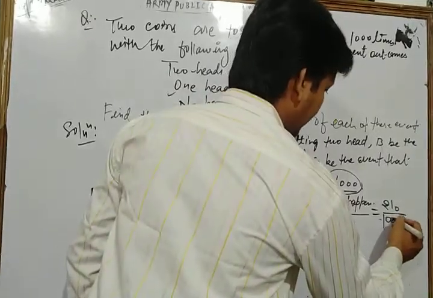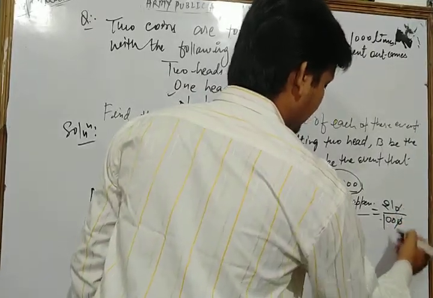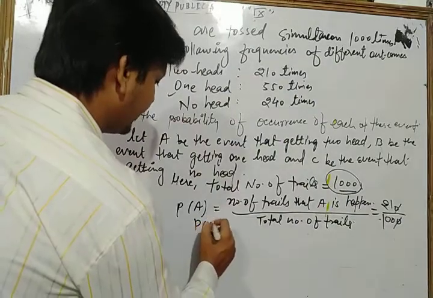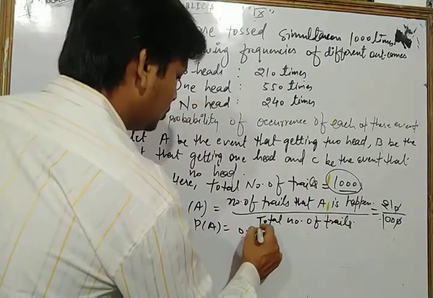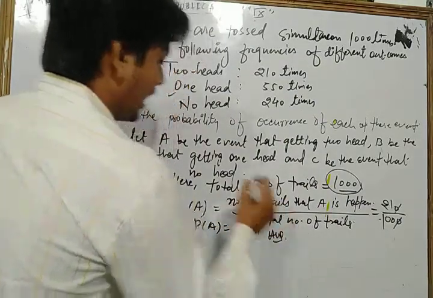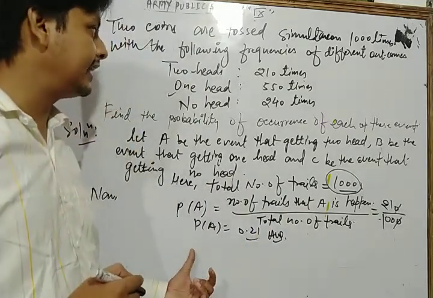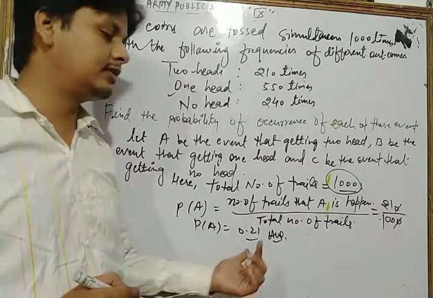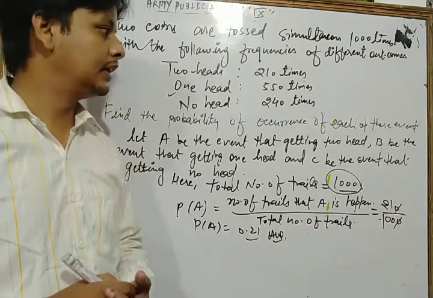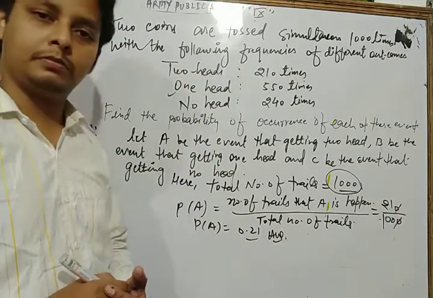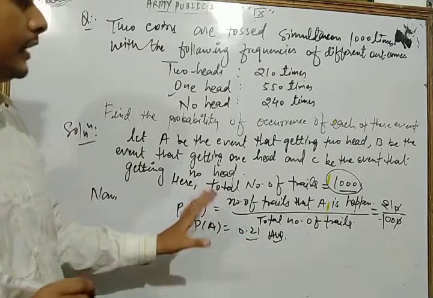So divided by 1000, the zeros cancel each other. So we write probability of an event A is equal to 0.21. This is your answer. Answer means what? Here this is the probability that 2 heads come.